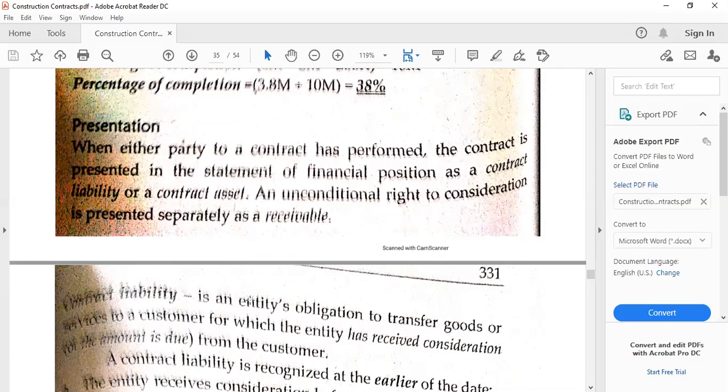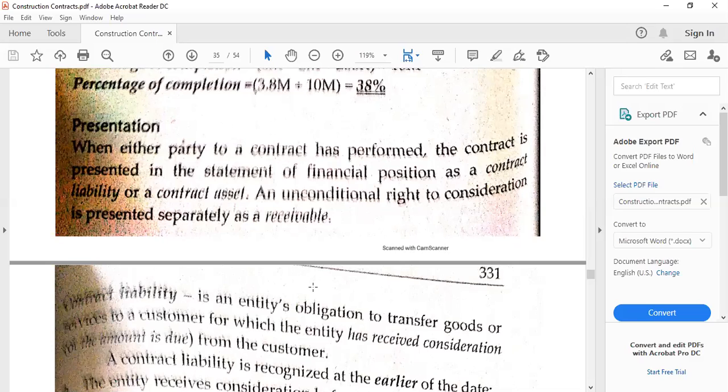So in that case, remember our general formula or our pro forma journal entry or template is to debit whatever asset there is, and then we are going to credit the revenue or income. So that is our pro forma entry.